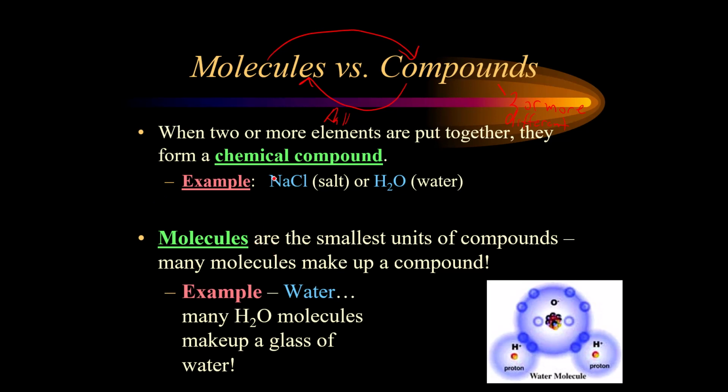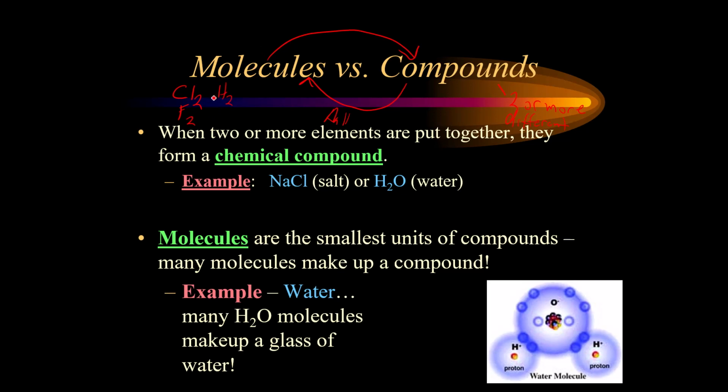Okay. Now, not all molecules are compounds. For example, chlorine gas, fluorine gas, hydrogen gas. Helium is a noble gas, so it really doesn't bond with anything. These are all molecules. However, they're not compounds.